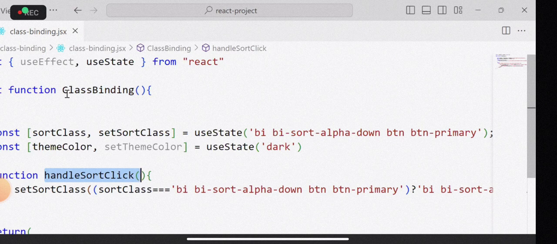Now, at the time of creating the component, these functions are also loaded into memory. That means they will not load when you click. They are already loaded into memory. Now, on click, what do you have to do? Just point towards the memory. No need to allocate the memory.